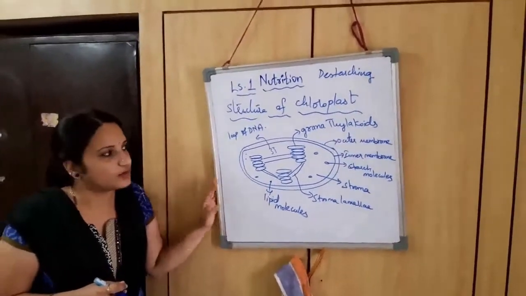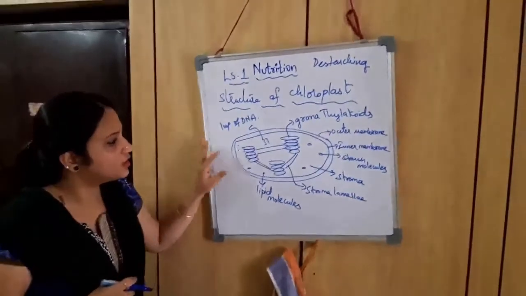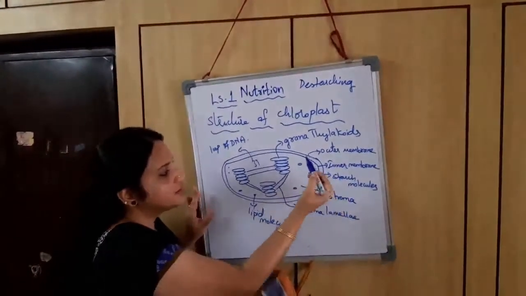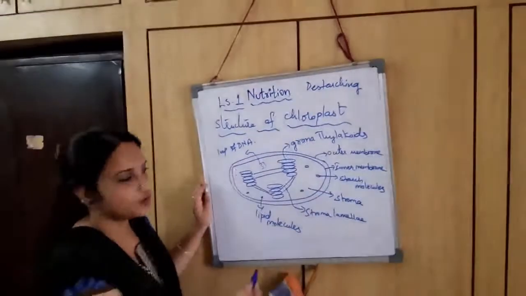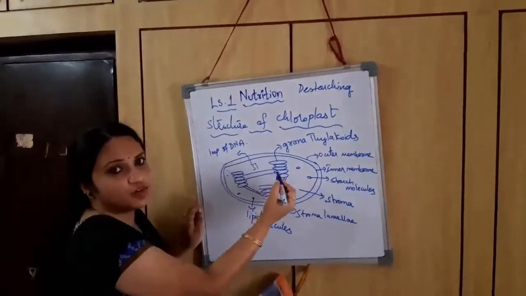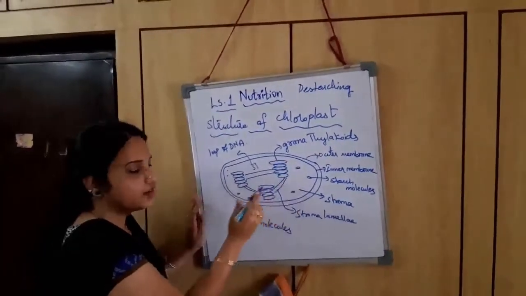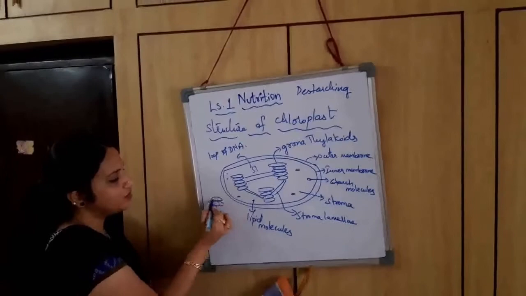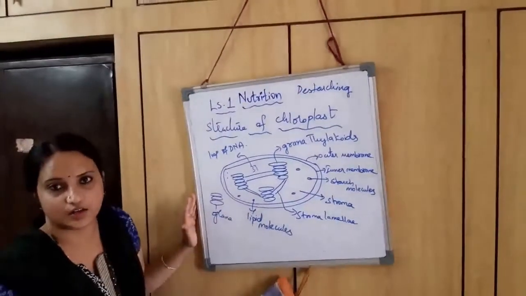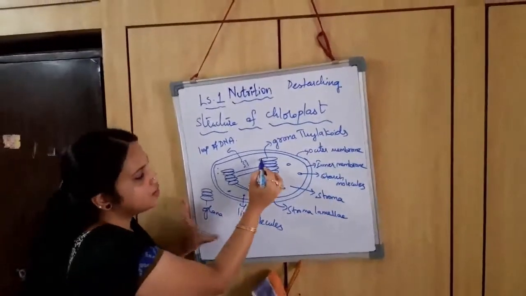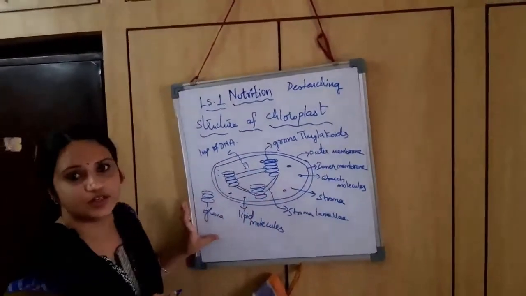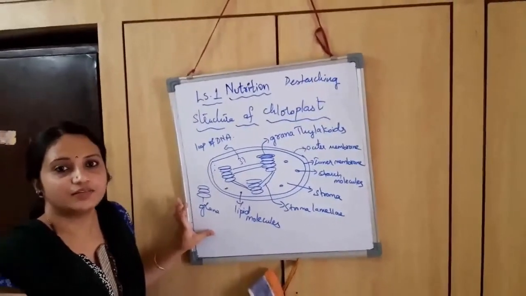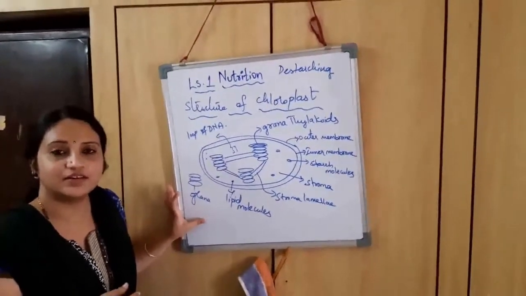The diagram I have already drawn on the whiteboard. It has a double membranous structure. This is called the outer membrane, this is the inner membrane, and the third membrane is the membrane of the thylakoids. You can see stalk-like structures placed one upon the other. One stack is called a granum, and when they are placed upon one another, together we call them grana thylakoids. Inside the membranes of these grana thylakoids, you have the green color pigment called chlorophyll. Apart from this green pigment, they have several other photosynthetic pigments.